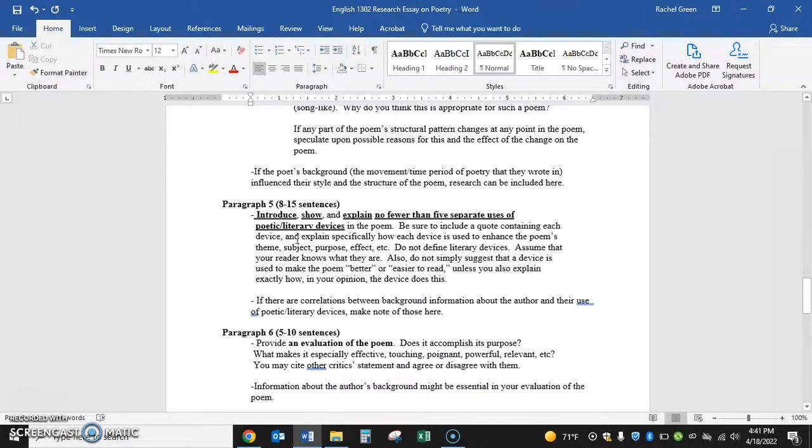And you're analyzing the literary devices on your own, so you don't want to Google what are the literary devices in insert poem. It might be easy and tempting, but this is going to cause you to fall into traps of plagiarism. You can analyze this poem on your own.